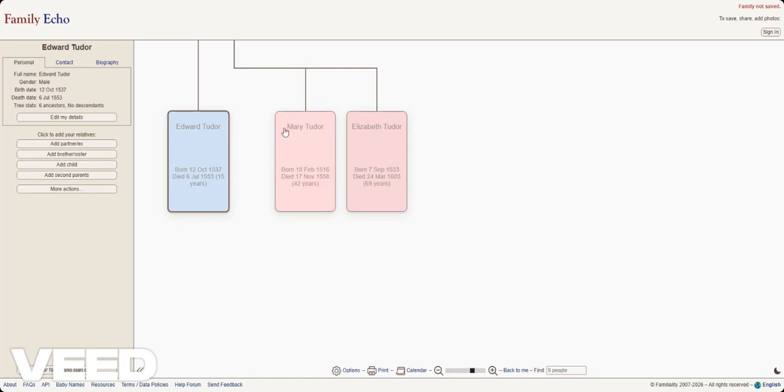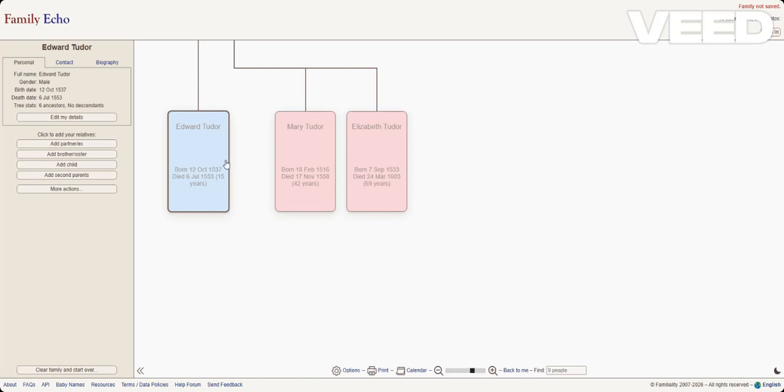Actually, Mary became queen not immediately after Edward died, but Edward's heir to the throne was Jane Grey. Sorry, Jane Grey. Jane Grey was only queen for 9 days, and then Mary forced herself to the crown, and she became queen, and Jane was executed. If you don't know what executed means, you don't have to know.